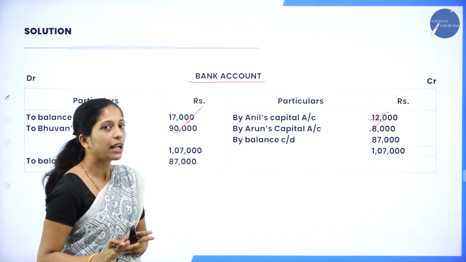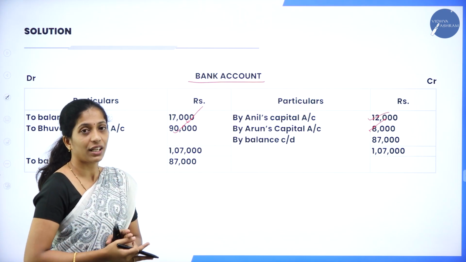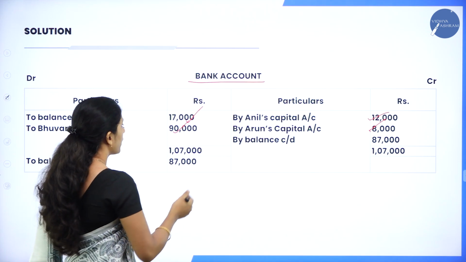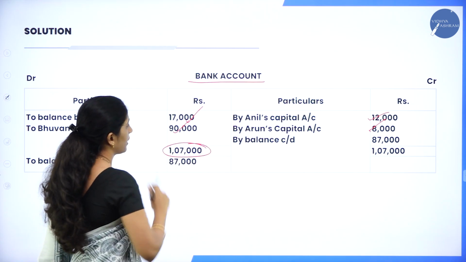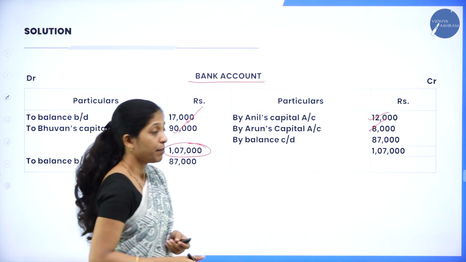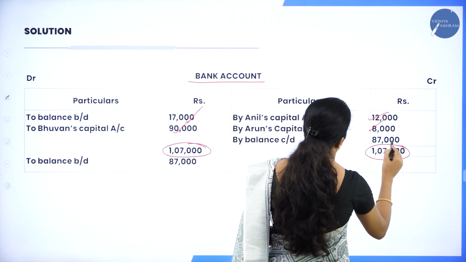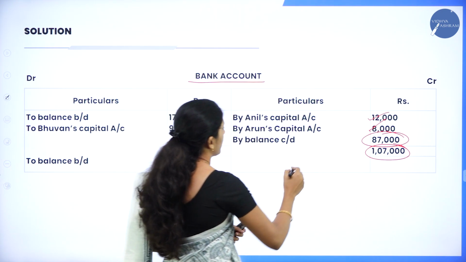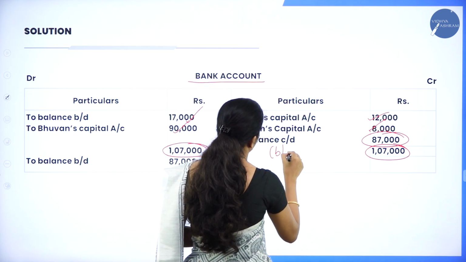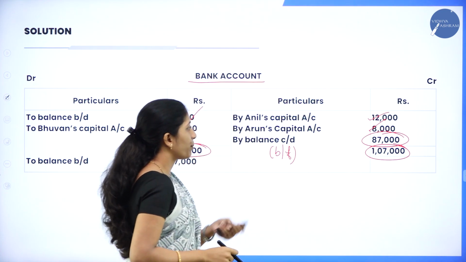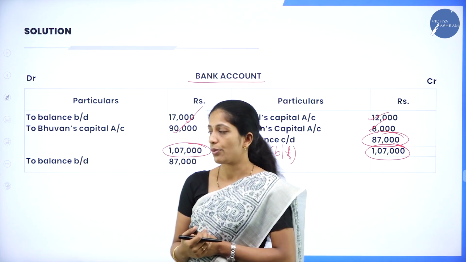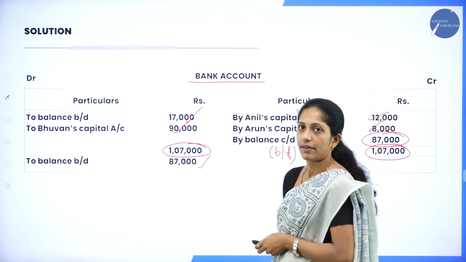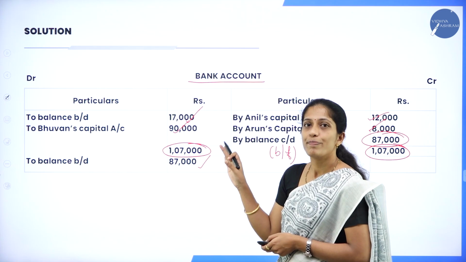Now we are done with bank account, balance both the side and the balancing figure has to be carried down and it has to be recorded in the balance sheet. Now if you total both the side, in the debit side it is 1,07,000 but in the credit side there is a shortage of 87,000. Now what is that 87,000? It is a balancing figure that has to be carried down. So by balance carried down 87,000. Same way here you have to write to balance brought down 87,000. So this is about bank account.